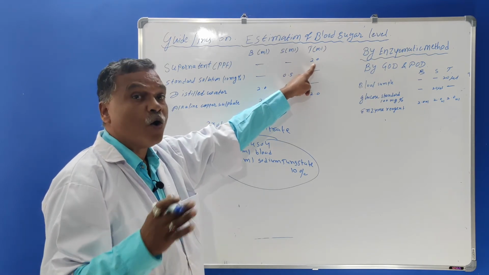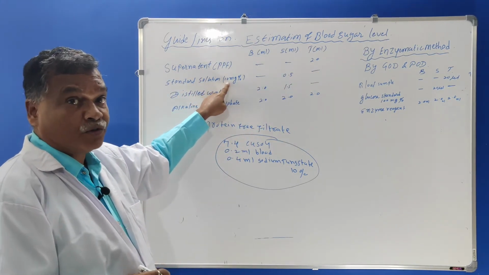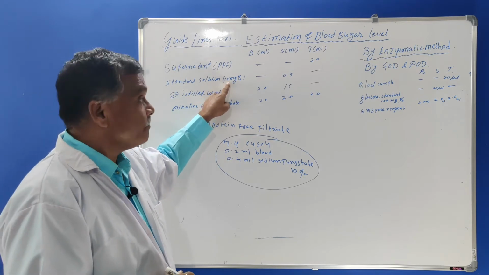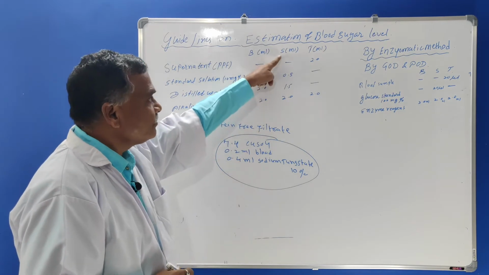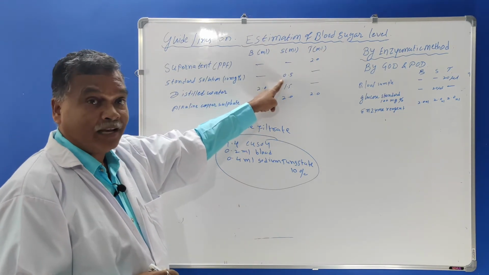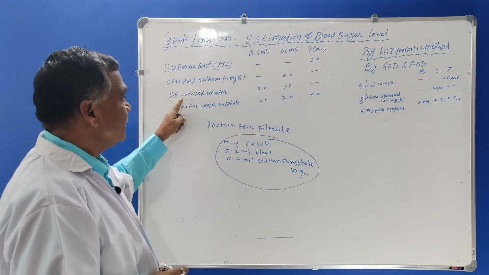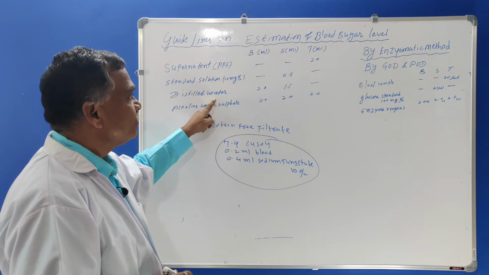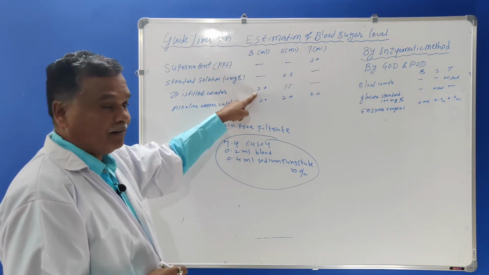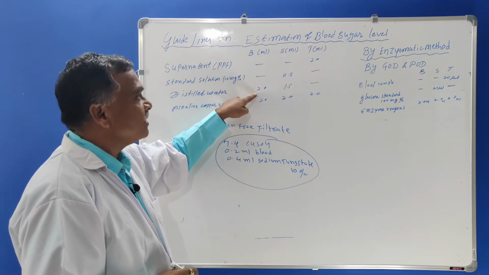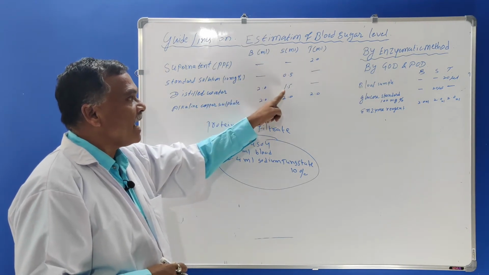We have to find out the optical density. The standard solution, whose concentration is 10 milligram %, is taken in the test tube marked S. 0.5 ml of the standard glucose solution is taken. Then distilled water, 2 ml, is taken in the test tube marked B, as well as 1.5 ml in the test tube marked S.